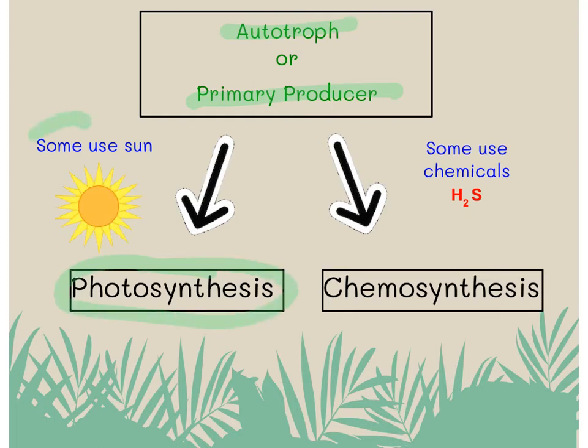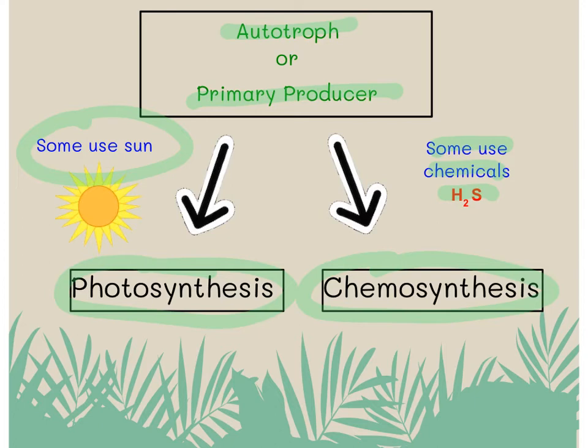That is using the sunlight. So plants, for example, do photosynthesis to produce their own food. And some organisms do chemosynthesis. Chemosynthesis is when organisms use the chemicals they find in the environment around them to produce their own food.